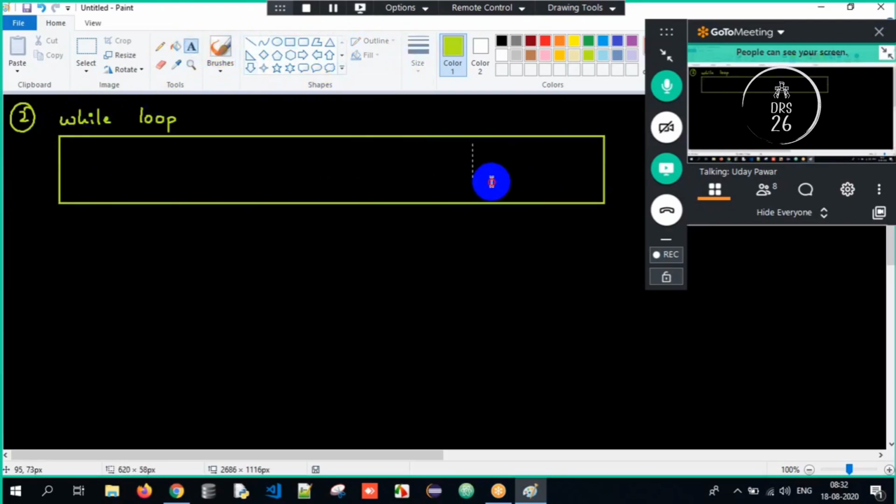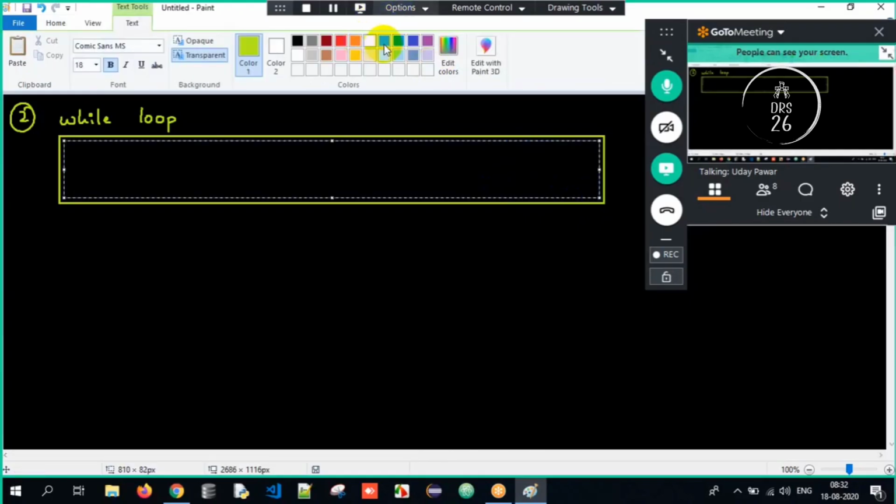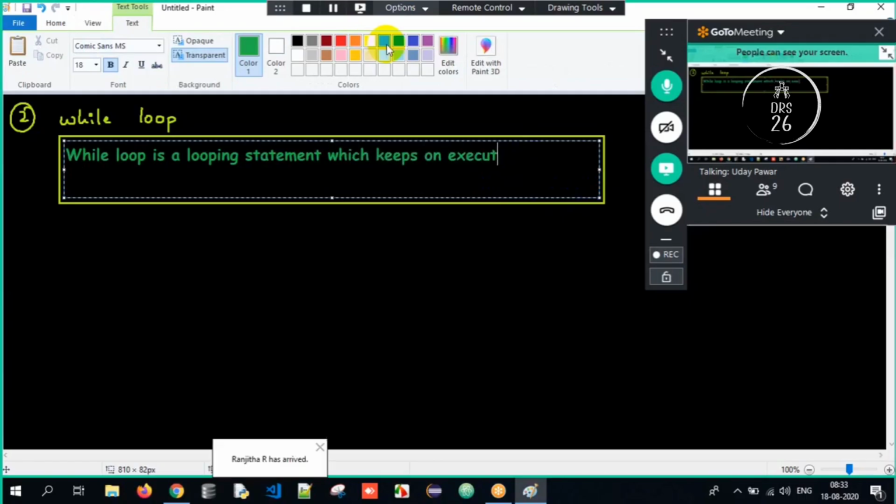A while loop is a looping statement which keeps on executing until the condition is false.